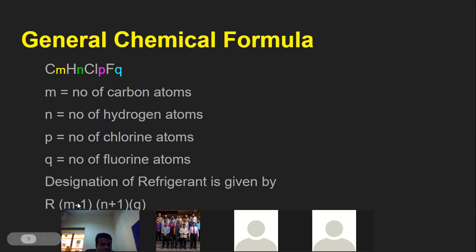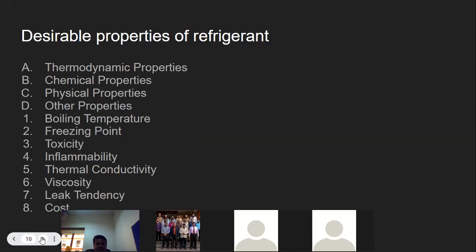Is that okay? Yes, sir. So this is how they are designated. The two things are very different: one is the chemical formula and the second is the designation. We always have an international designation for that.